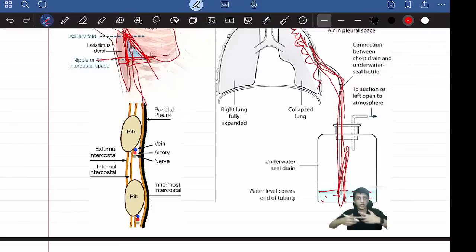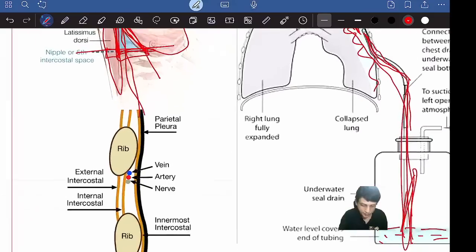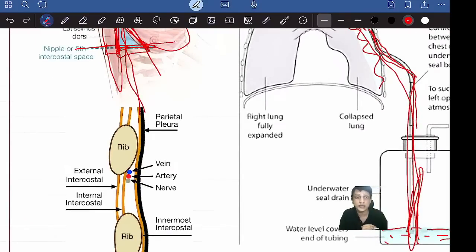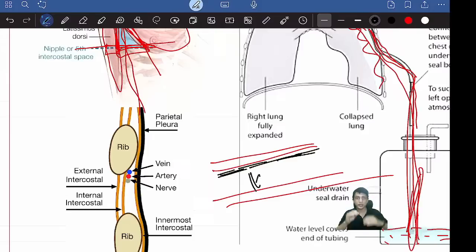There are ribs there, no? Where to put it, in the upper part of the rib or the lower part of the rib? The answer is the upper part of the rib, because just below the rib there are neurovascular bundles. There are two ribs like this, this is one rib, this is another rib. Just below the rib pass the nerve, vein and artery. Lower down is free, so you have to put it in the lower space.